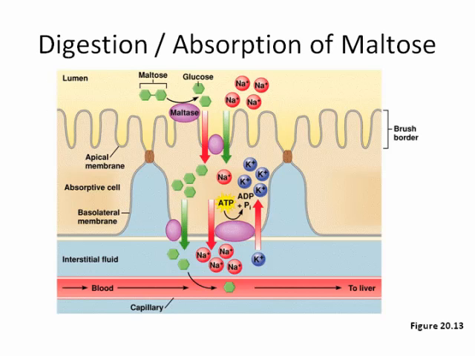On the next slide, we show the same figure we saw a couple of slides ago with our brush border here, and in this case, we're concentrating on the absorption. So we've got the breakdown, in this case, of maltose into two glucose molecules by maltase. Remember, it's a brush border enzyme. But of course, then the glucose is going to have to be transported from the lumen into the bloodstream.